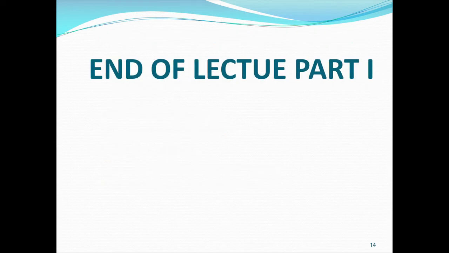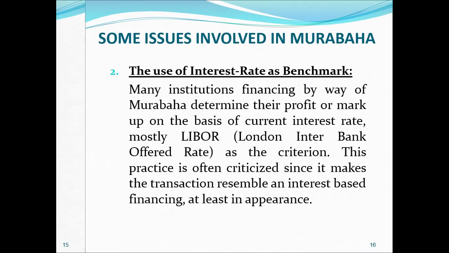So that was basically part one of the lecture that we covered. Now moving on to part two of Murabaha, we continued with certain other issues. The second issue that we discussed was the use of KIBOR as a benchmark. As we discussed earlier, in case of Murabaha, the Islamic banks charge profit over cost, and the cost is known to the buyer, as well as the profit that the Islamic bank is charging. Now, this profit is determined on the basis of the standard rate of interest, which is KIBOR, which is decided by the State Bank of Pakistan.